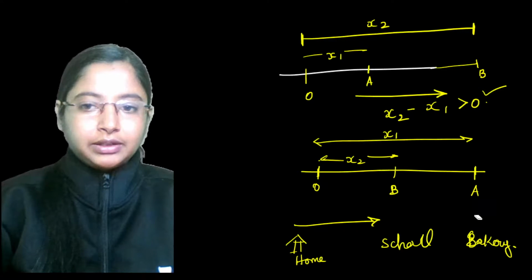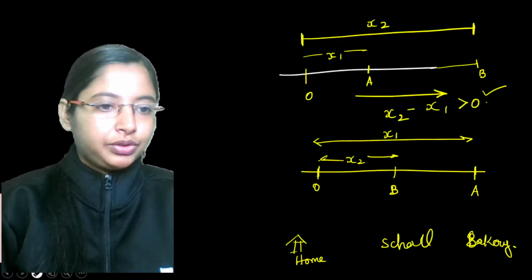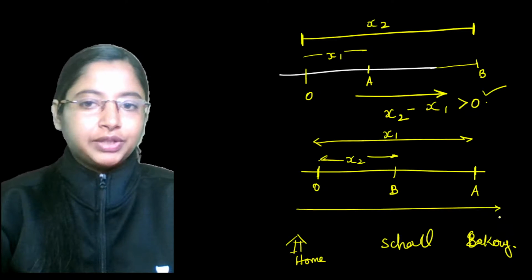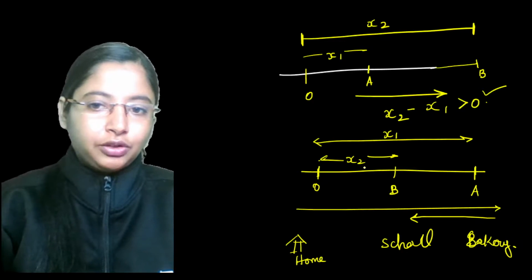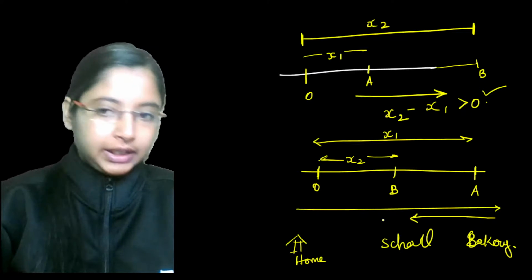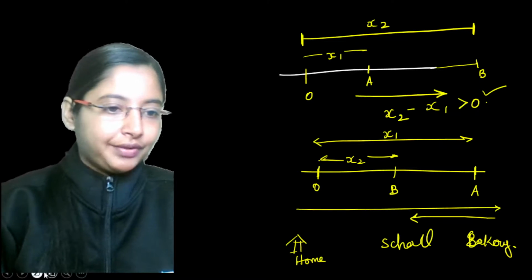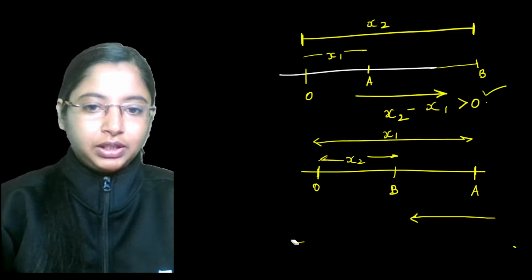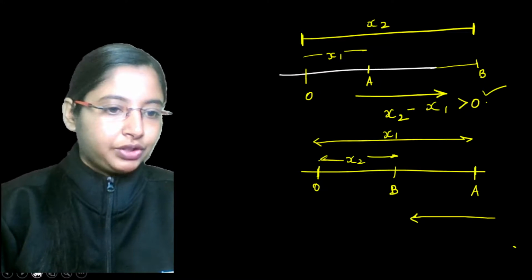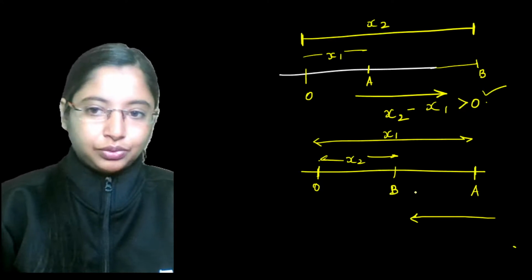Now in case you take a roundabout, you're going to go from your home to the bakery first, then you decide, okay, I'm going to come back to school, so that distance is more, and then you walk back towards school. Now if you see this distance that you're covering, you've traveled a distance of x2 here.